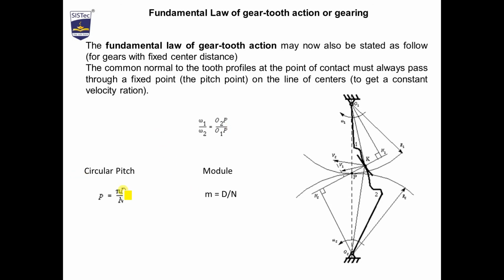Now certain terms we should remember. Circular pitch is equal to pi d by t, where d is the diameter, t is the number of teeth, and P is the circular pitch. As I have mentioned in the terminology, circular pitch.